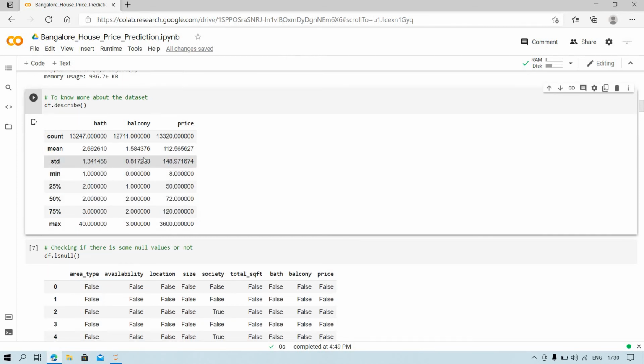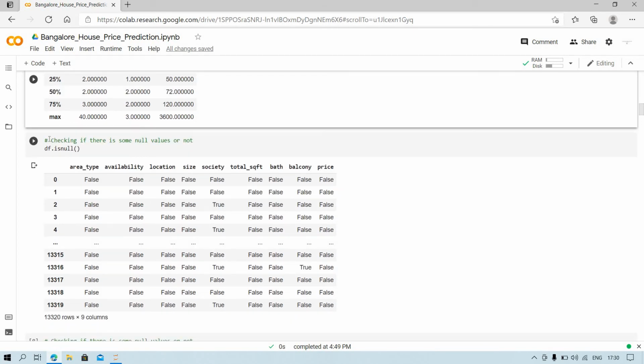Then you will get the standard deviation. Here are the minimum and maximum values in the feature. Then you will get the percentiles: 25 percentile, 50 percentile and 75 percentile. Okay,